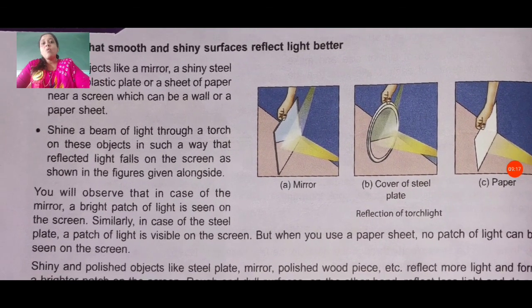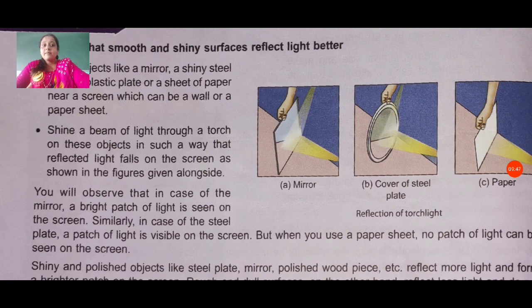Shine a beam of light through a torch on these objects in such a way that reflected light falls on the screen as shown in the figures given alongside. You can see here a mirror, a steel plate and paper, because they are using different kinds of things to prove how smooth and shiny surfaces reflect light better compared to others.